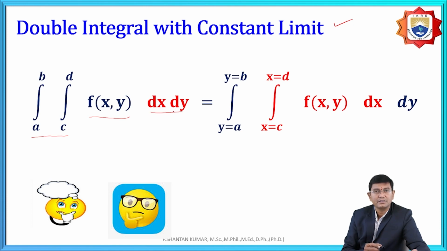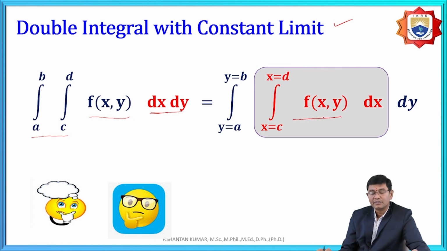Here the limits are not given particularly for x and y; they are constants. We need to assume an order, but we need to give priority. The inner integral is the given function with dx. We assume the inner limits are for x, from c to d, and after simplification we integrate with respect to dy.